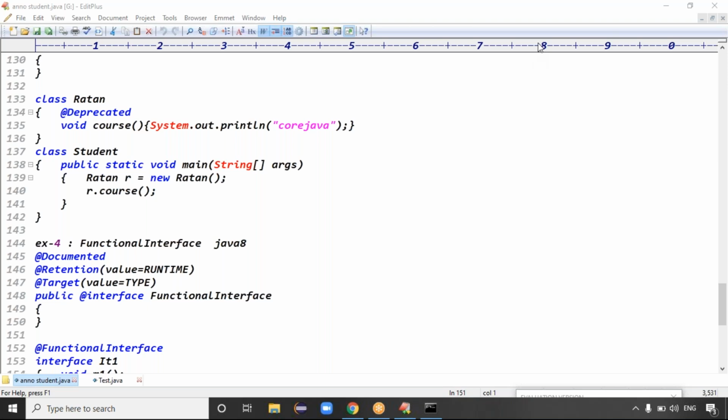We don't want to use this old method. That's why we are making it deprecated. Exactly. Please see, my intention is that in place of the old method, we have some better alternatives. If there are better alternatives, they'll give the better alternative as usual and people will use it, but they won't remove the existing old one. Instead of removing the old one, they are marking it with the deprecated annotation.